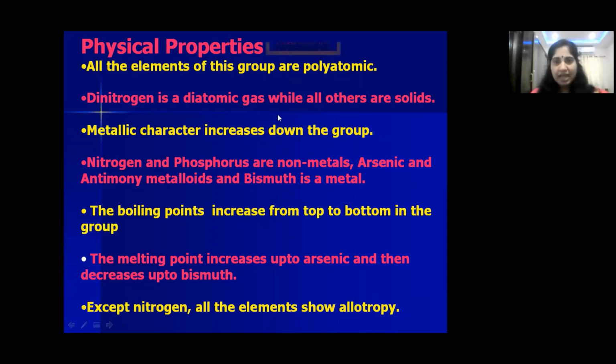So it is a gas. Remaining all are solids. And from top to bottom, metallic character increases. So nitrogen and phosphorus are non-metals. Arsenic and antimony are metalloids. Bismuth and moscovium are metals.